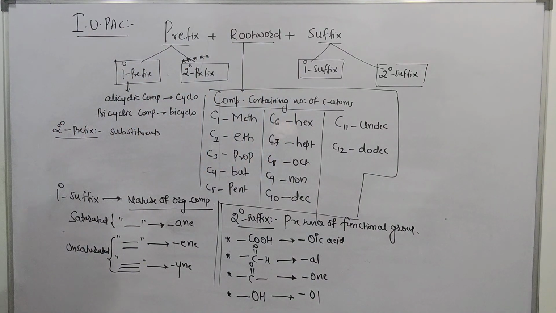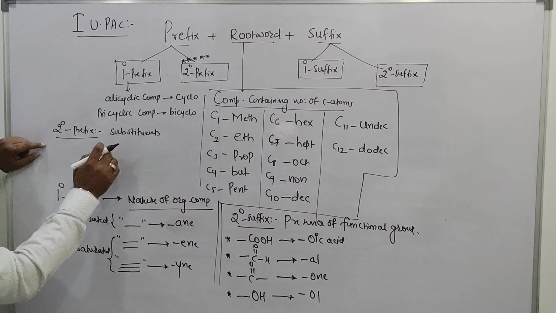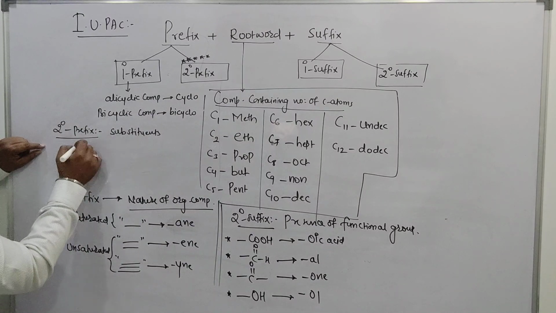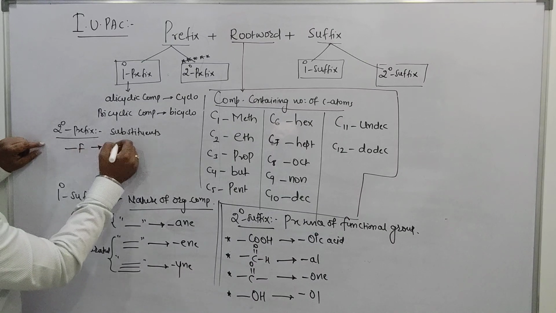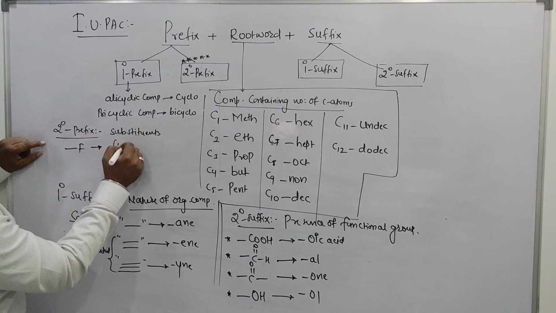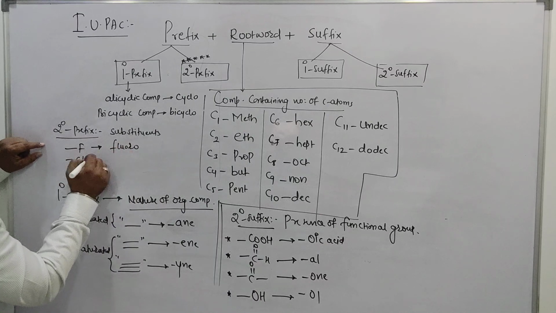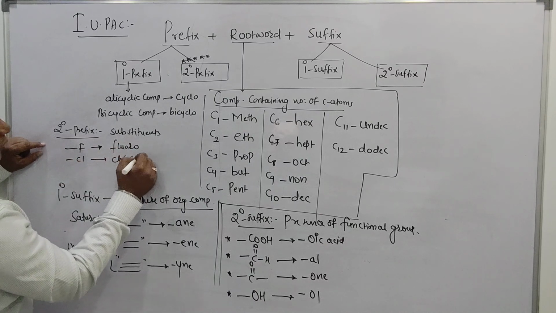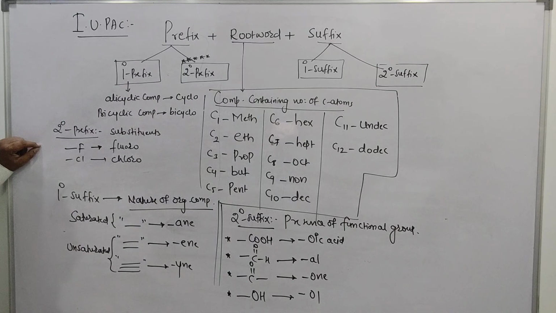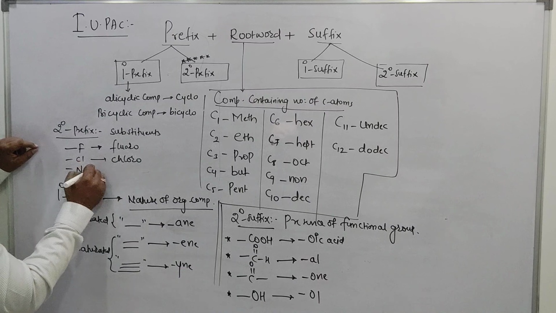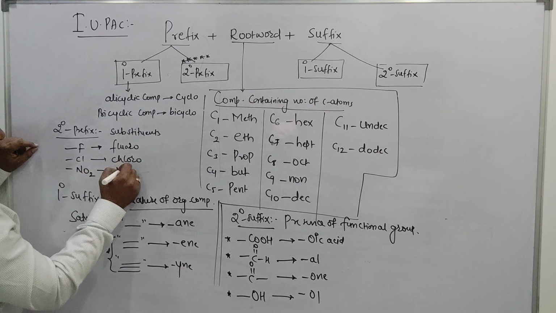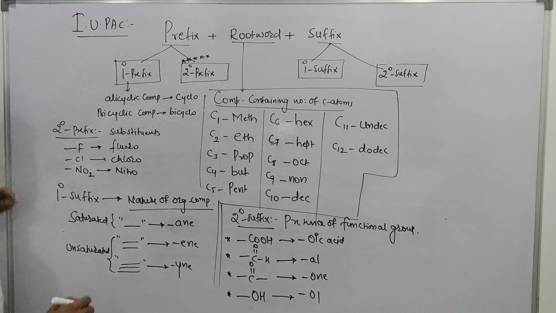Let us say I want to give an example of a secondary prefix. If F is there, I should use the substituent or secondary prefix "fluoro". If Cl is there, then I should use the substituent "chloro". And if NO2 is there, I should use the substituent "nitro", and so on. Now, before going further, I want to go through some examples of IUPAC naming of compounds.